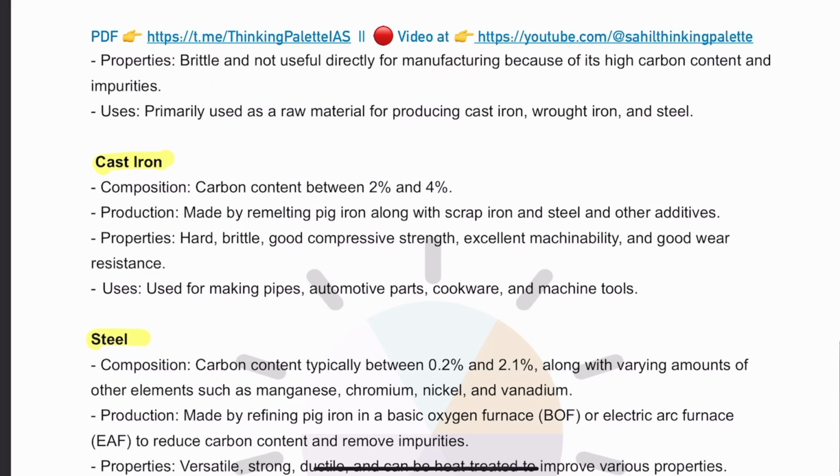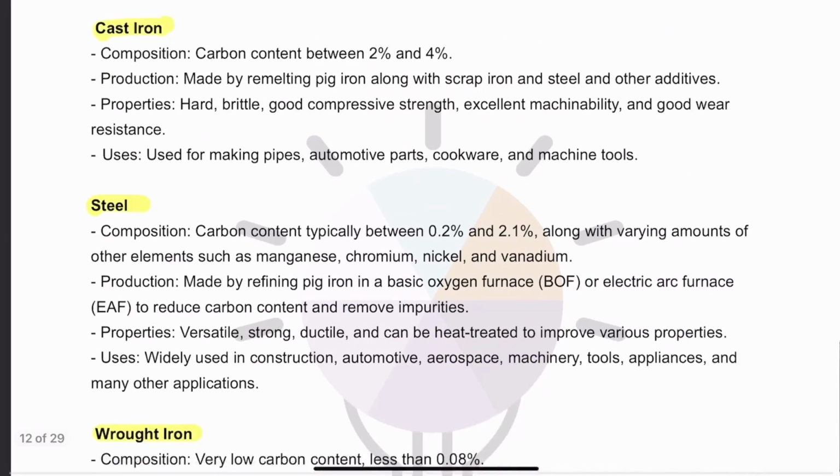It has certain limited kinds of usages, and it is largely used as a raw material for making cast iron that we are going to see here. Okay. Now, what is cast iron?